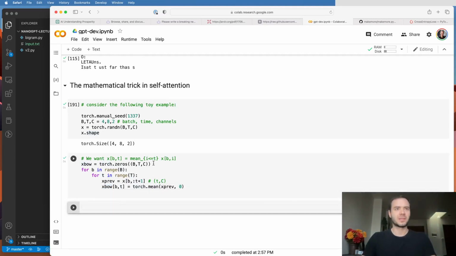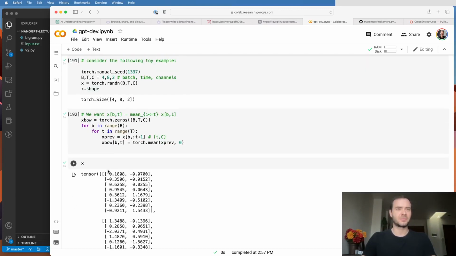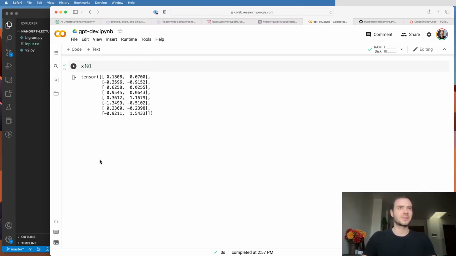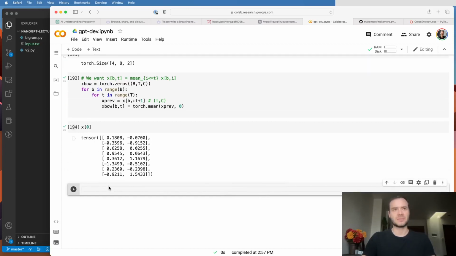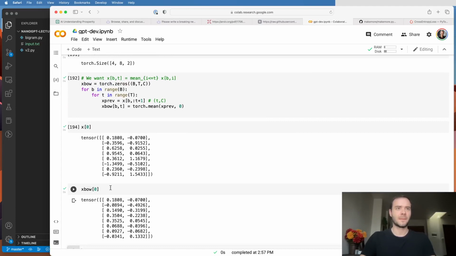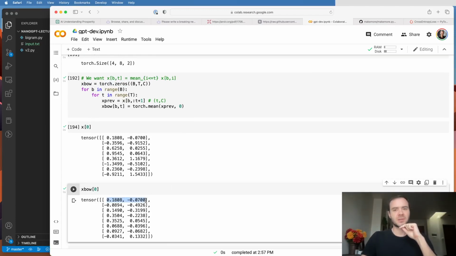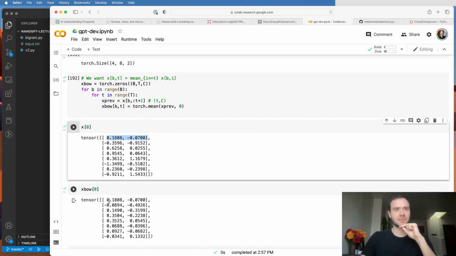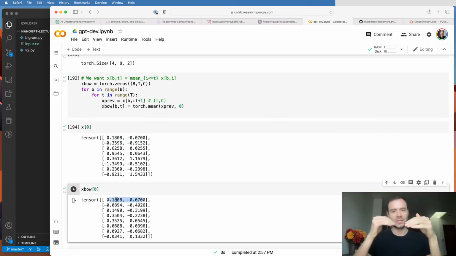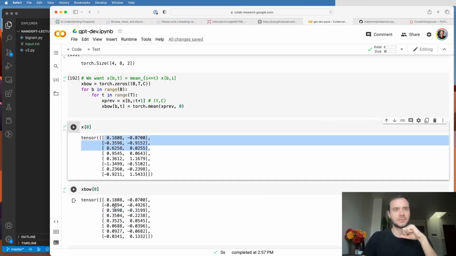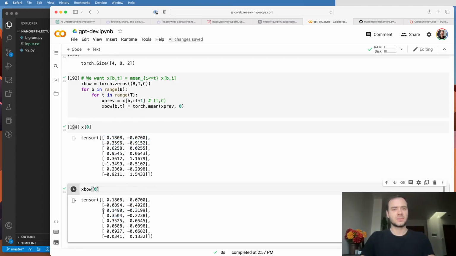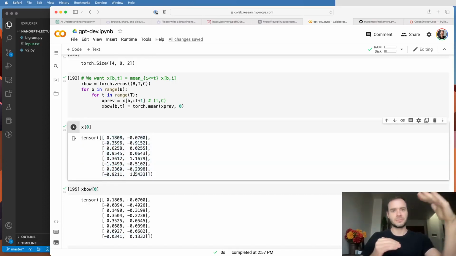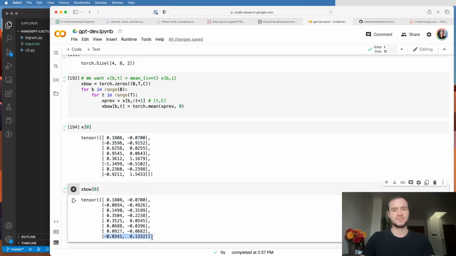So I can run this, and this is not going to be very informative. This is x of 0, so this is the 0th batch element, and then xbow at 0. Now, you see how at the first location the two are equal. That's because we're just doing an average of this one token. But this one is now an average of these two, and this one is an average of these three, and so on. This last one is the average of all of these elements. So vertical average, just averaging up all the tokens, now gives this outcome here.